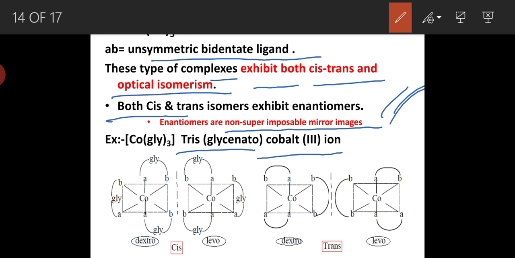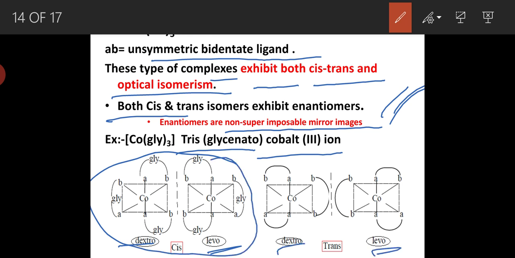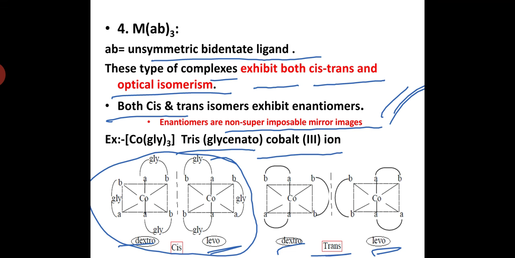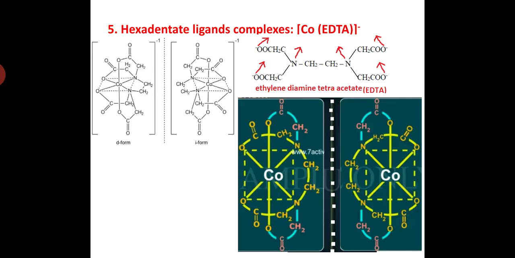Here cis and trans both forms have mirror images. So dextro and levo are present in the cis form, those are mirror images of each other, and here also dextro and levo are present as mirror images in the trans form. So MAB3 type complexes can exhibit both cis-trans isomers and optical isomerism.